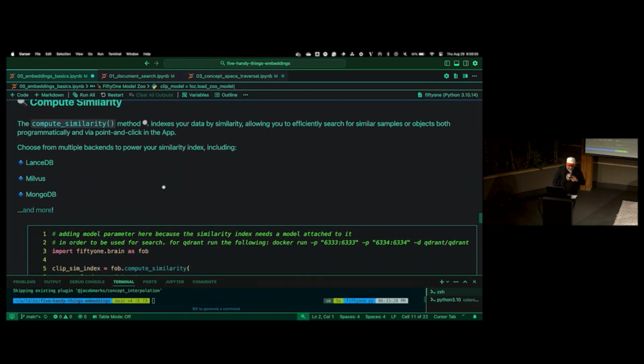What I'm also going to do is create a similarity index. That way we can search over these embeddings to find similar images. And then also a similarity index to do, in a sense, cross-modal type of search, going from text to images.